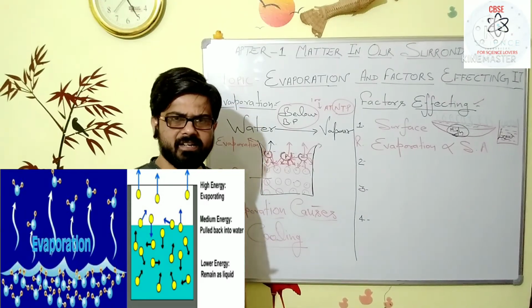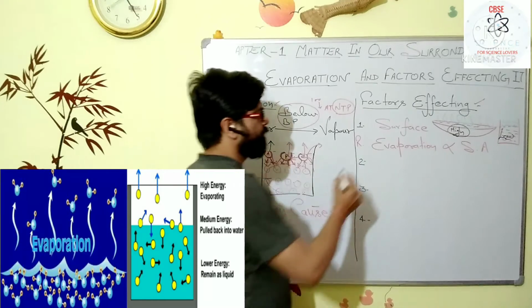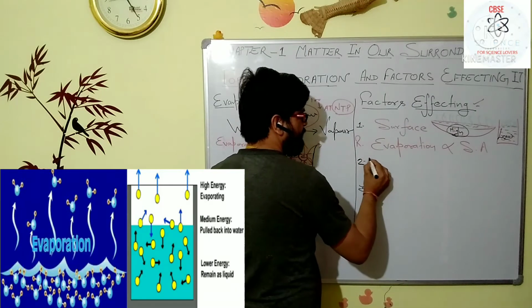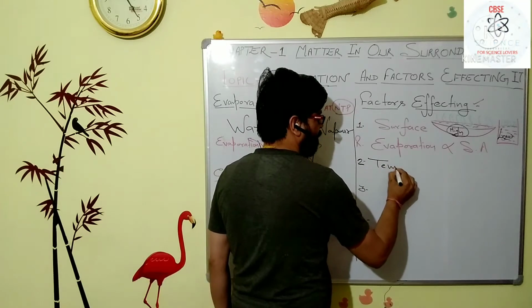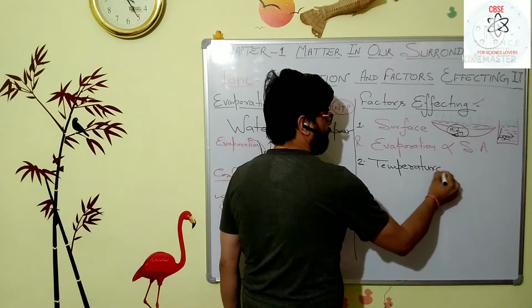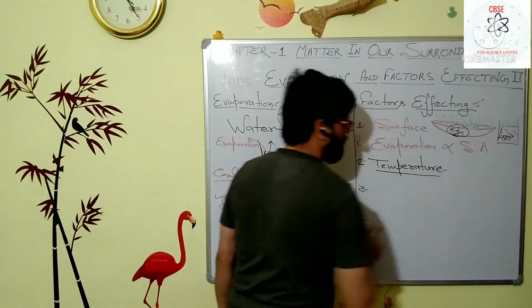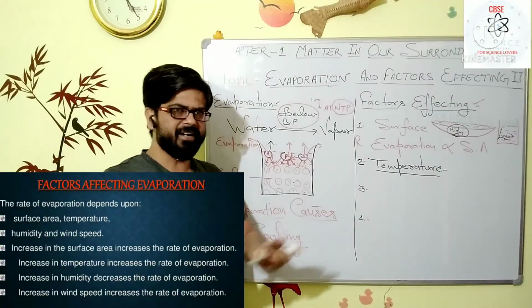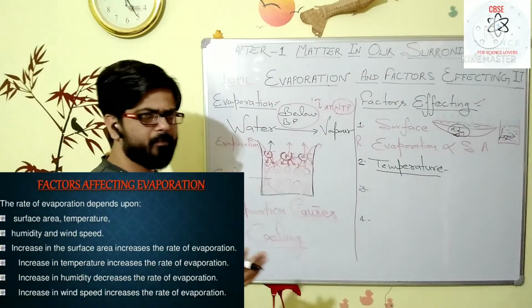The second factor on which the rate of evaporation depends. So my dear students, the second factor is temperature. When you increase the temperature, the particles get sufficient energy to evaporate.